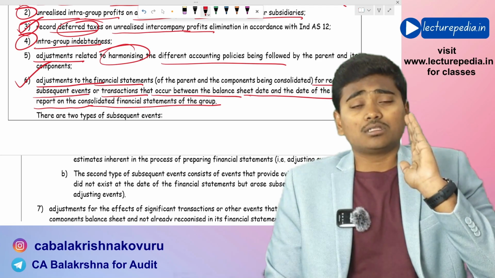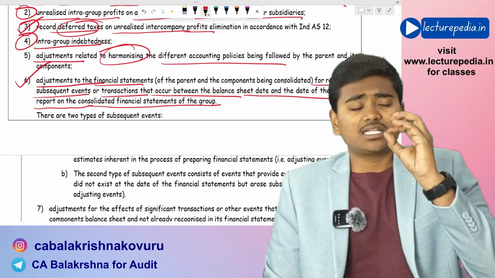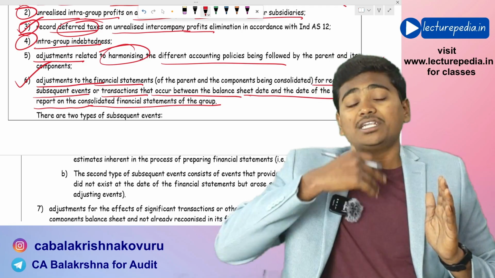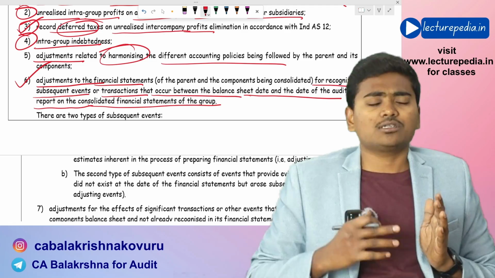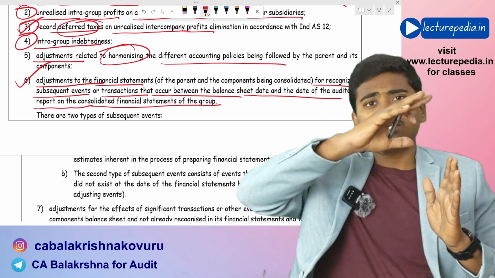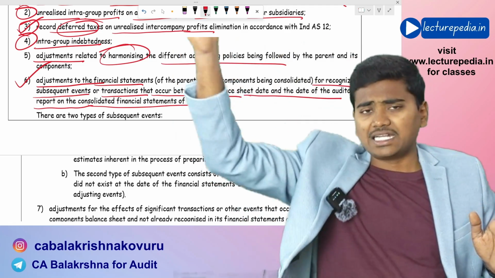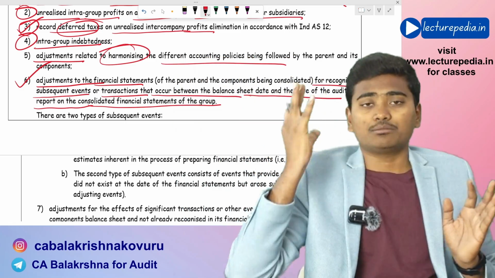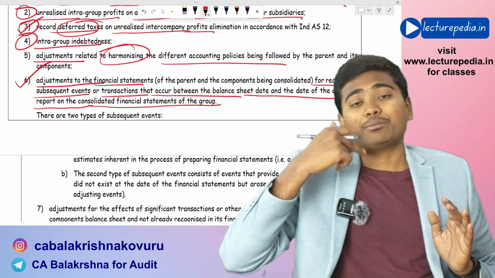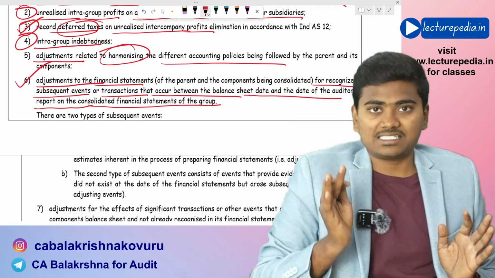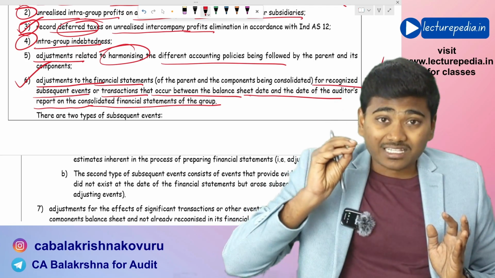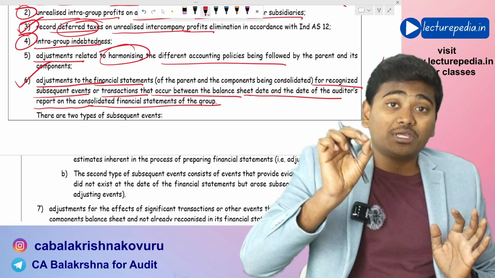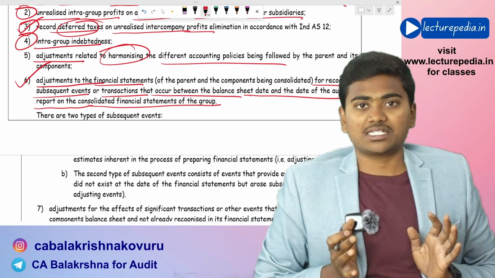And the consolidated balance sheet and consolidated profit and loss will be prepared as on 31st March, right? And the auditor's report on these consolidated financial statements might be given after 31st March, let's say some 30 May. Now, in between these two dates, there might be some subsequent events that might have arisen and which might be adjusting. So the adjustments with respect to these subsequent events will also be coming under current period consolidation adjustments.